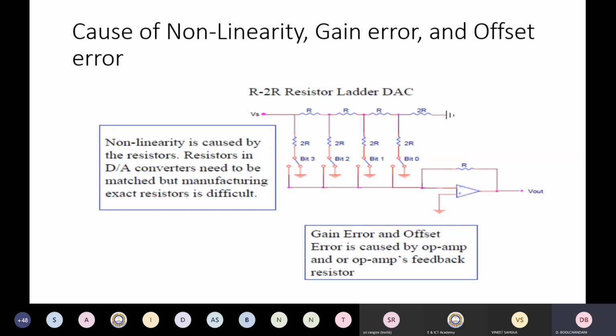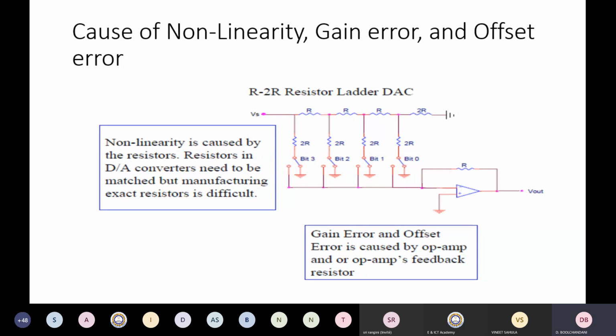If I increase the digital input by one LSB, there should always be the same increase in the analog output voltage, but that is not the case. So instead of a straight line between the digital input and the analog output, you get a curved line.